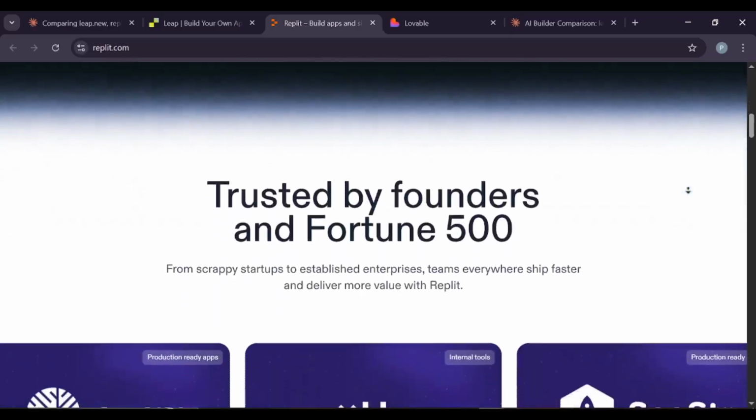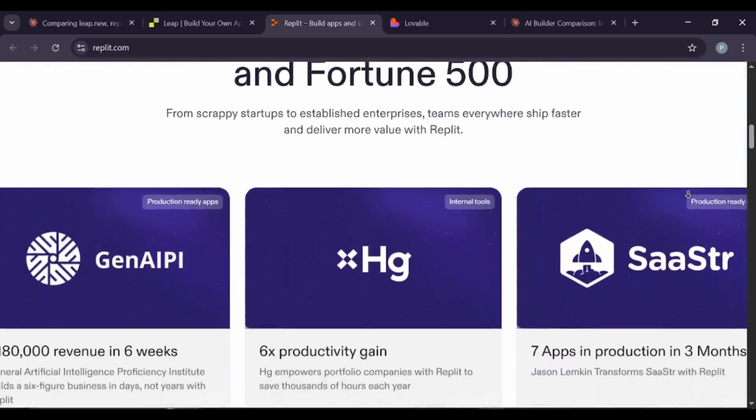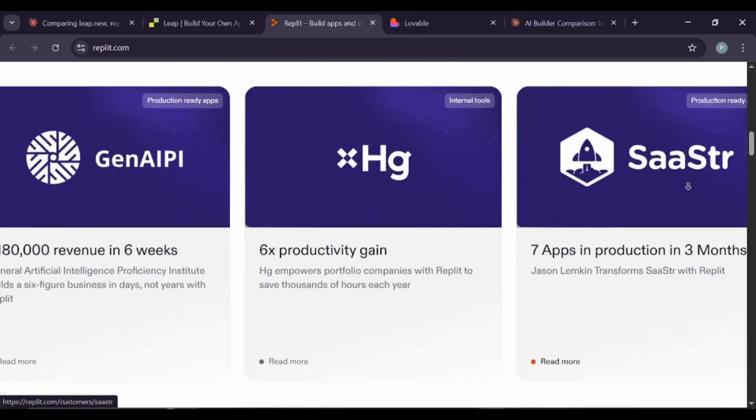Replit works great for students, hobbyists, and small to medium projects. It's super collaborative and perfect for learning.